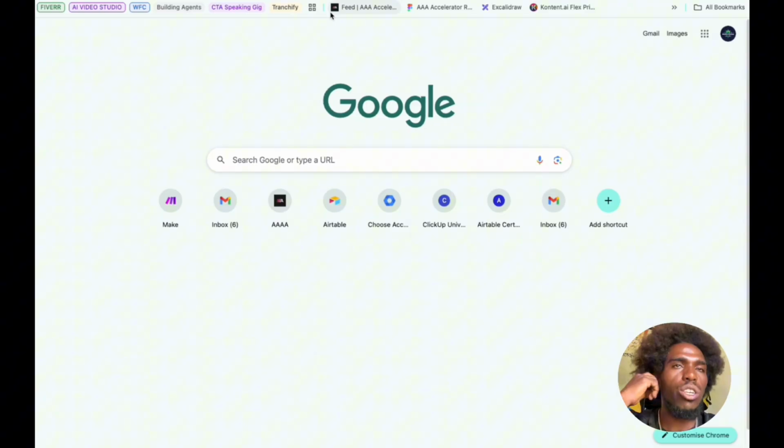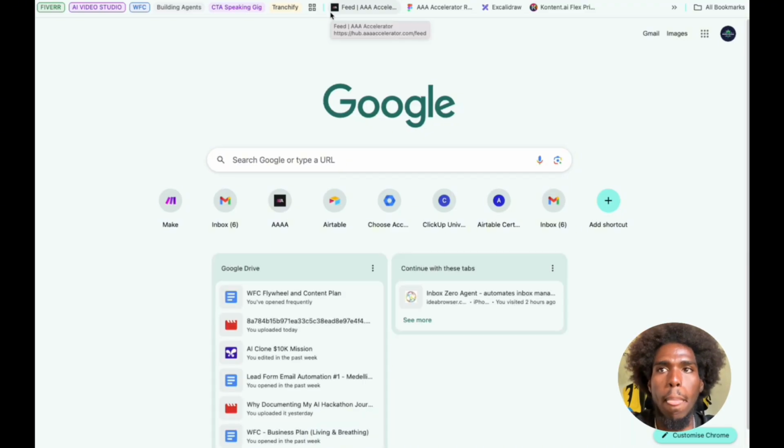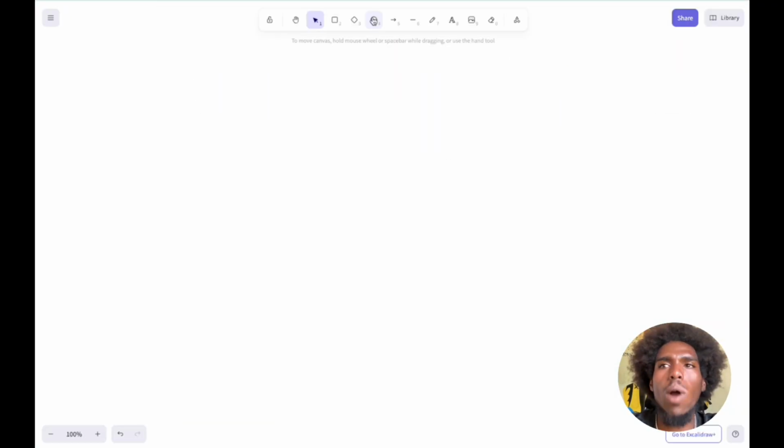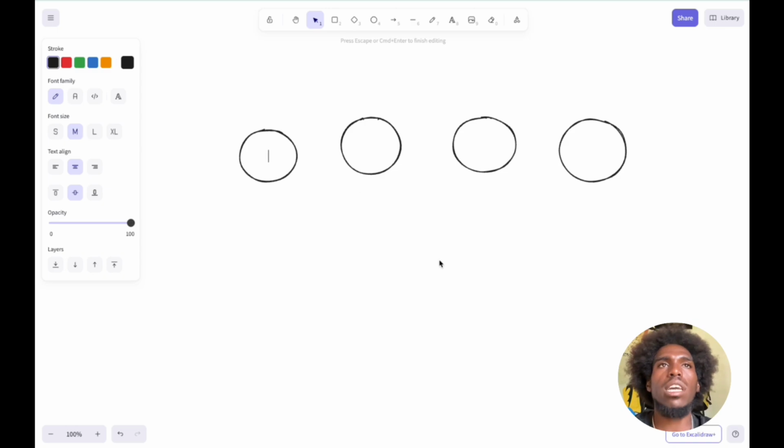Okay. So I think what I should do is try to wireframe a bit first, right? So all right, let's take some time to wireframe and figure out what it is I really want to do, because that'll help me focus on the specific task that I want to get done so that I can get the agent to do that part, and then move on to the next one, build out this part. All right. So I can put text in this. So the first thing I would need is my script, right? Now I normally do competitor research, swipe a script, and then rewrite it in my own style, in my own format.